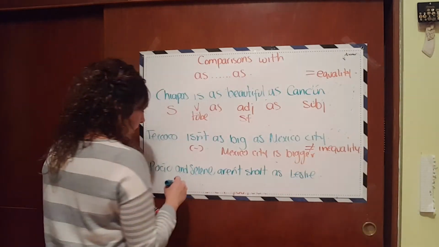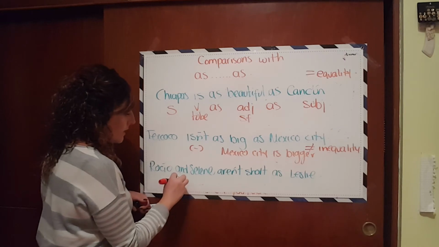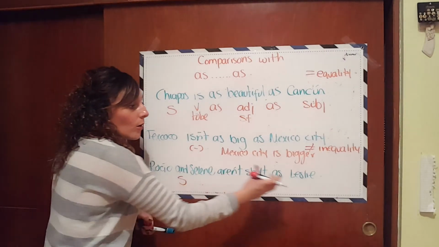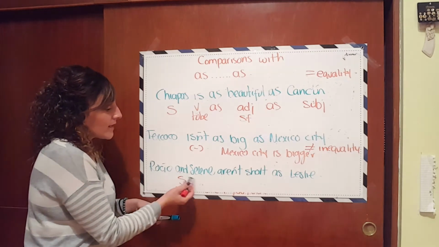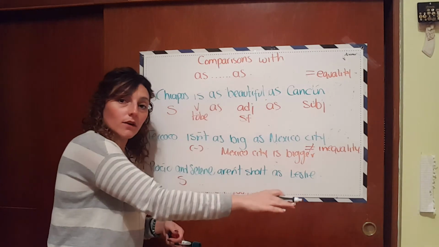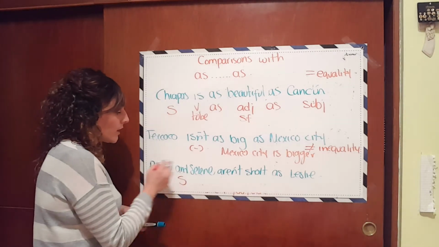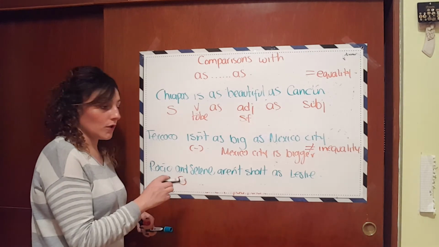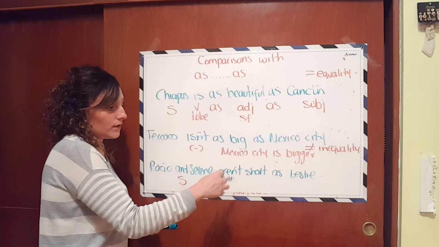So, as you can see, we can use this in affirmative and negative. And we are comparing three, but Rocio and Selene is a group. Leslie is a single person, right? So you can compare more, but if you group them, not like Rocio, Selene aren't short as Leslie.